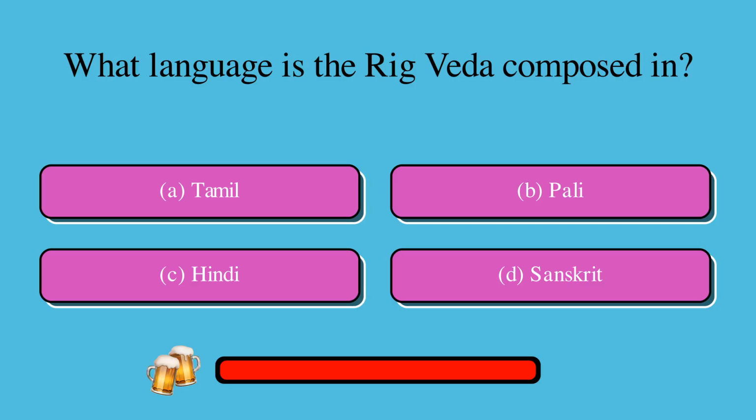What language is the Rig Veda composed in? Is it A. Tamil, B. Pali, C. Hindi, or D. Sanskrit? The correct answer is D. Sanskrit.